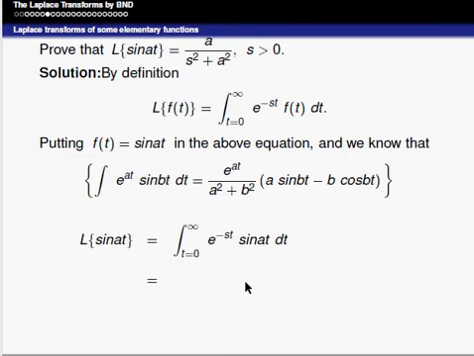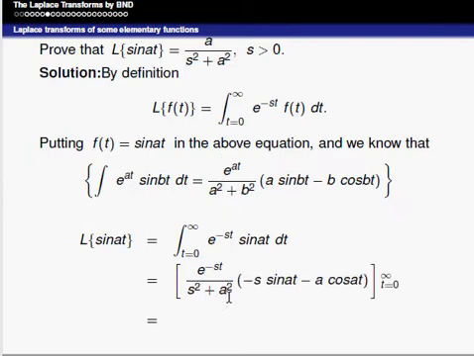So it can be written as e power minus st divided by s square plus a square into minus s sin at minus a cos at. The upper limit is infinity and the lower limit is 0.